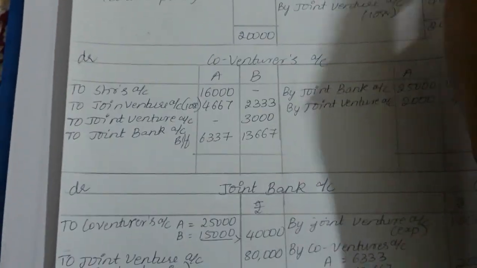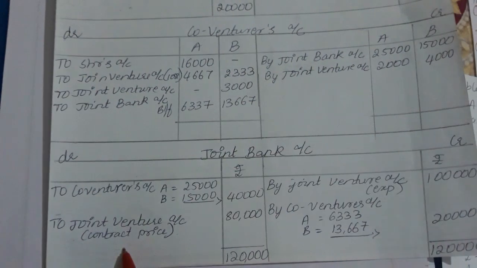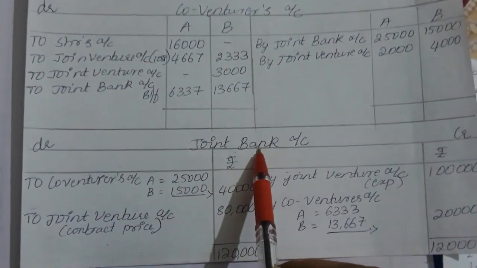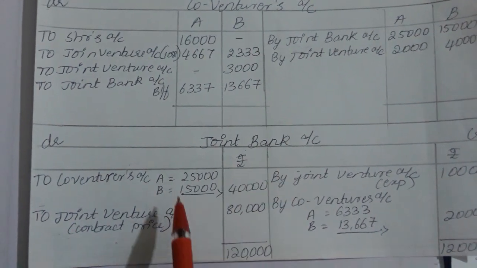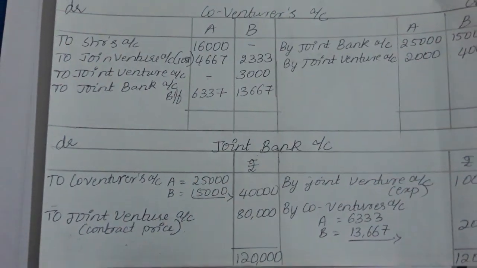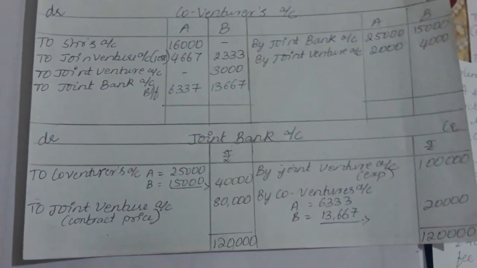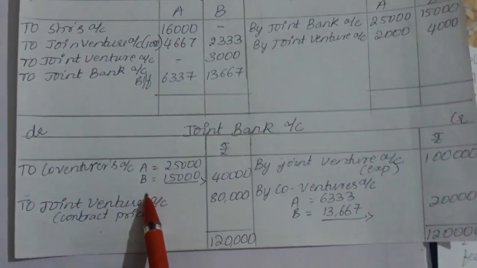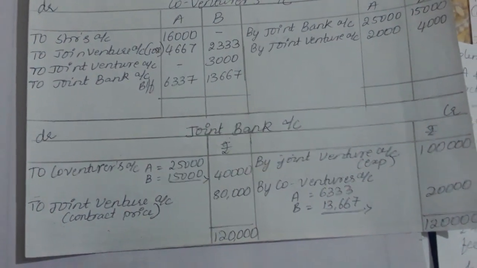So in the joint bank account we are supposed to debit that, right? The joint bank account is a bank account, that is a real account. You should be knowing the rules, right? This is the golden rule of accounting which you studied in first PUC itself. So what is the real account rule?